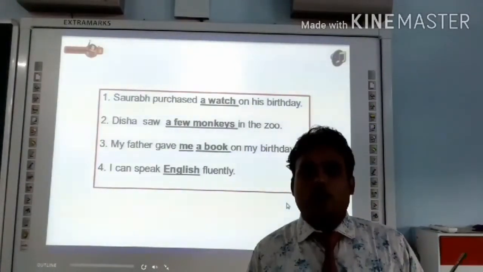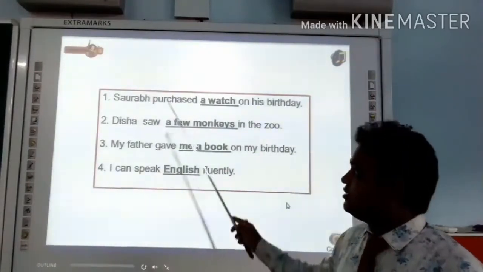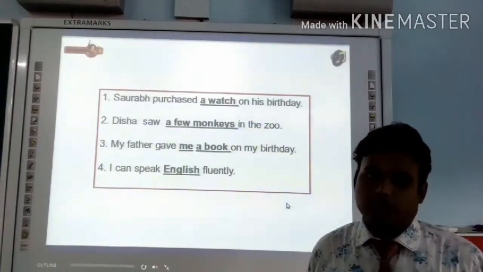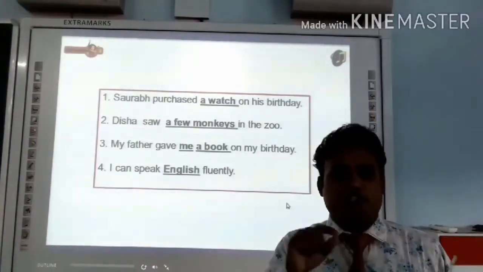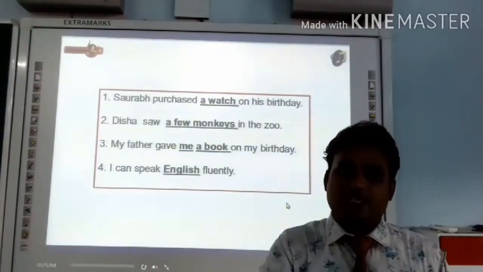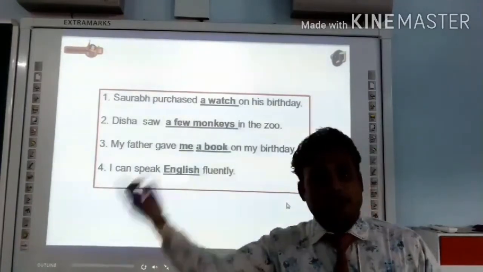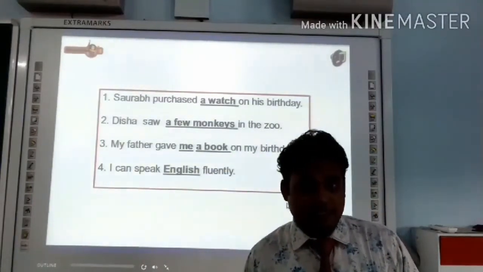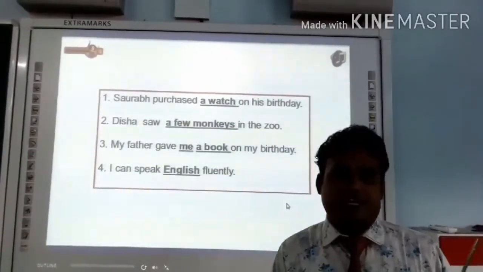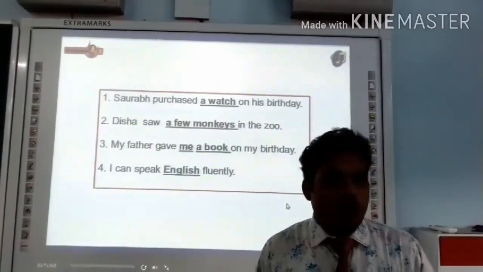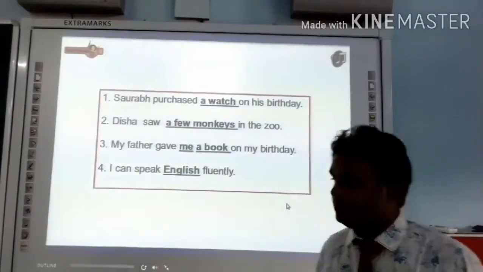So this is how you can identify the transitive or intransitive verb. And let me remind you here that any verb which is being used as a transitive verb can be intransitive in other sentences. So a single verb can be treated as a transitive verb or an intransitive verb.